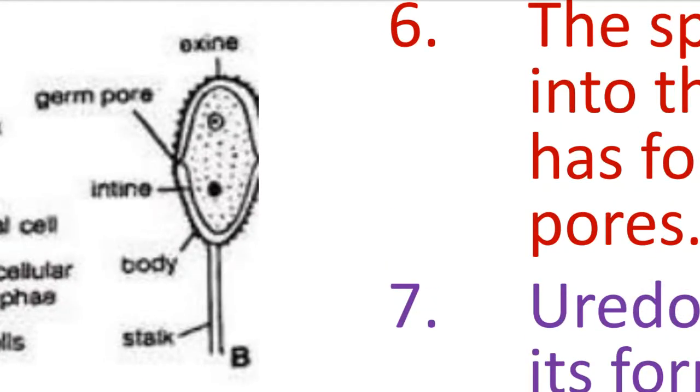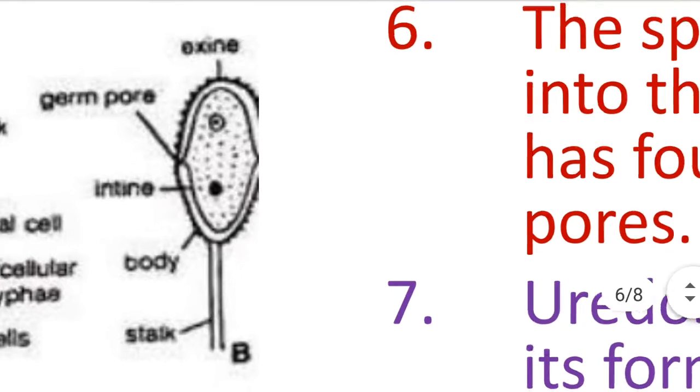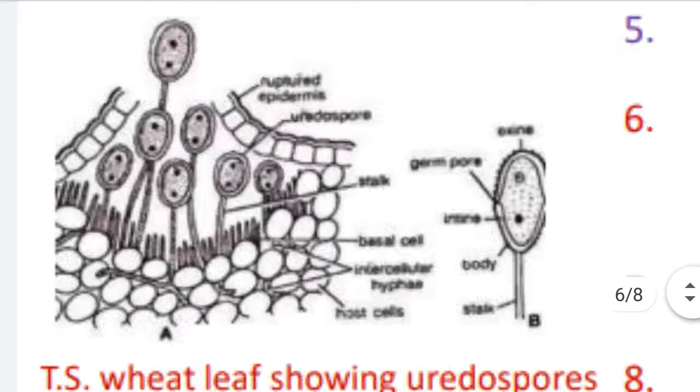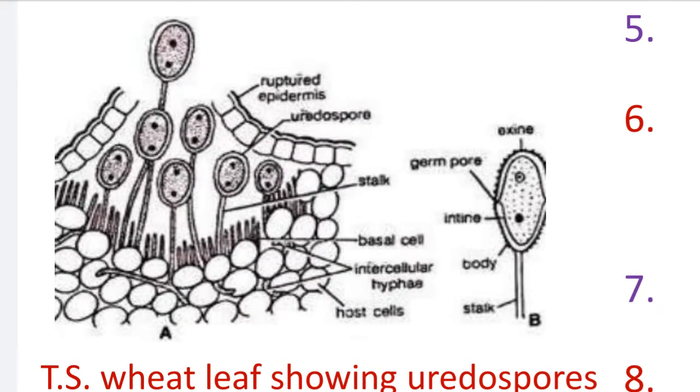The single urediospore has a stalk, then it is a unicellular structure having intine and exine walls, and toward the equatorial poles the germ pores are present. Pore means small hole, and this hole or pore is useful for germination, so it is called a germ pore. These spores always develop in a group, and this is the group of urediospores in the A diagram.